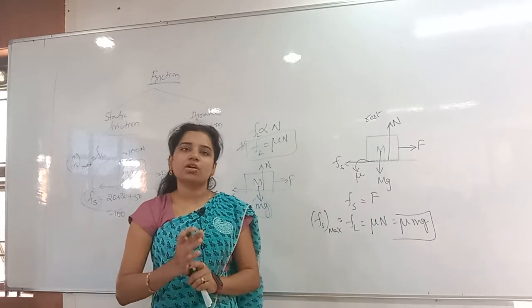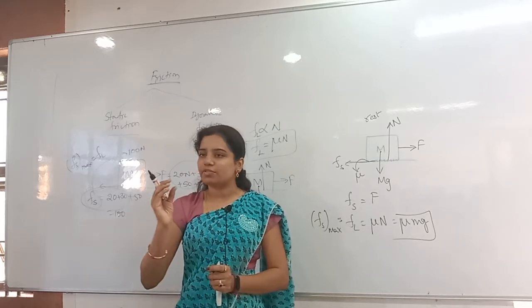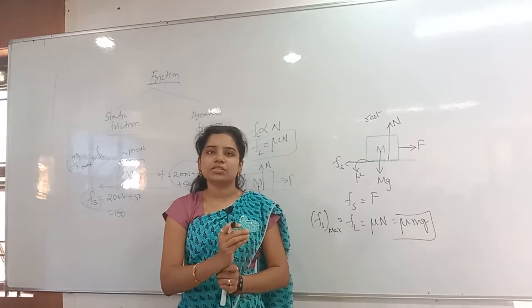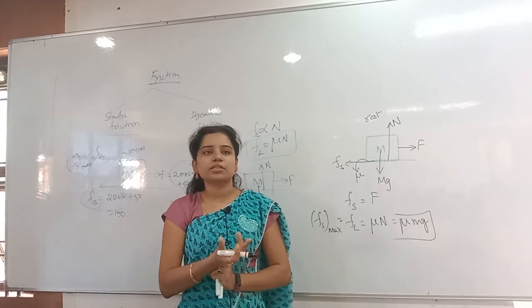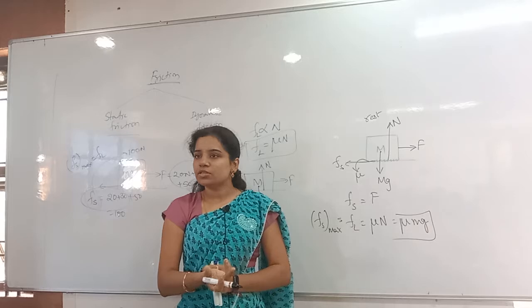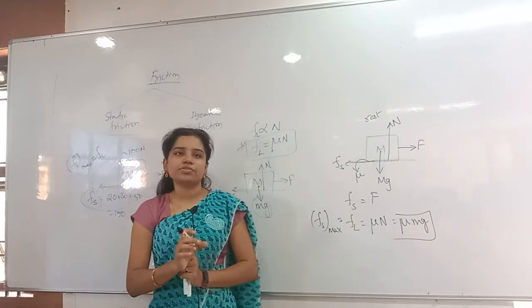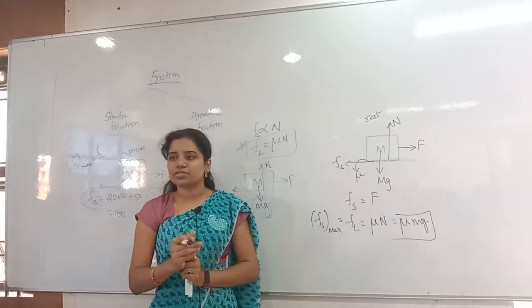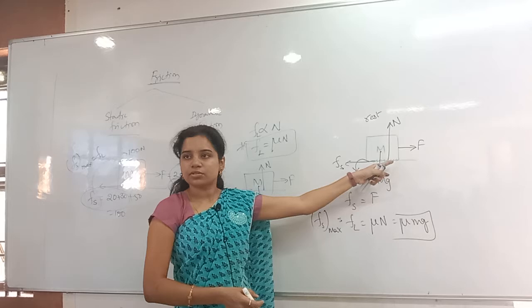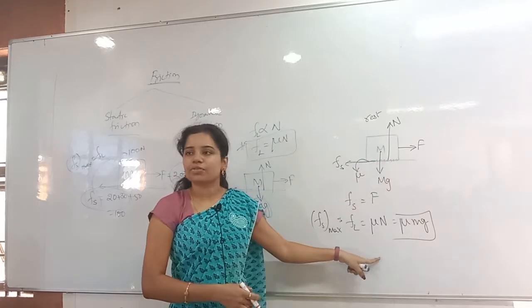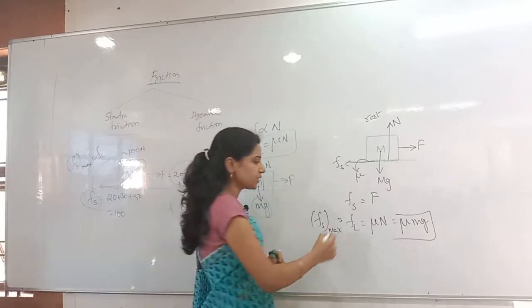The limiting friction is always a fixed value. What is that? Mu into normal reaction. That will purely depend on the surface, nothing but the coefficient of friction, and also the normal reaction. Normal reaction is nothing but the weight of the body only. So FL purely depends on the weight of the body and the coefficient of friction of the surface. But Fs will depend on the applied force, and Fk depends on the motion of the body. Fk is nothing but kinetic friction.